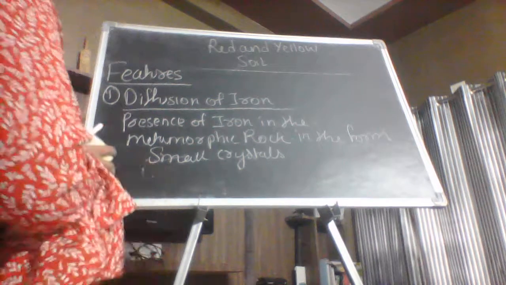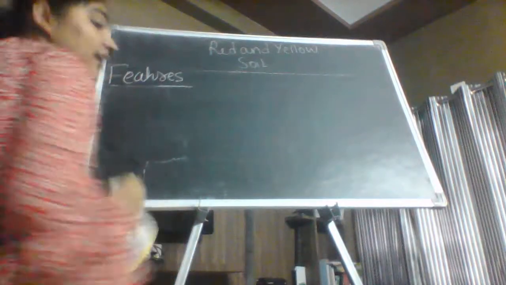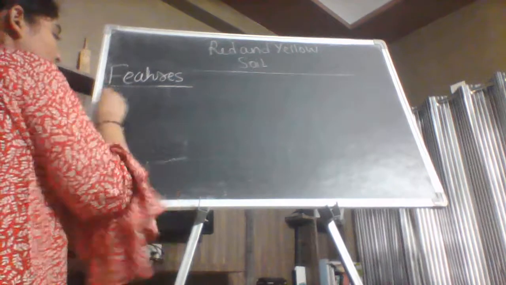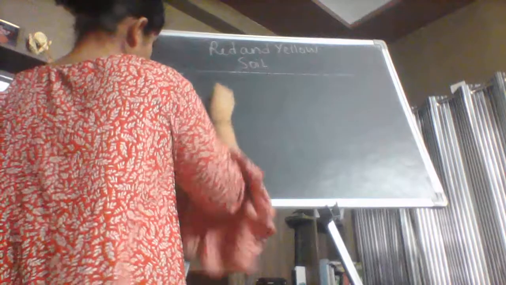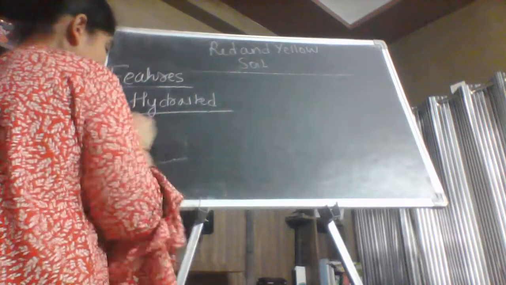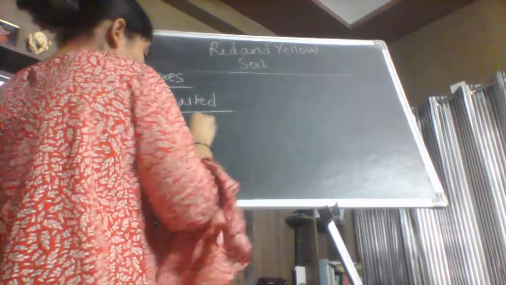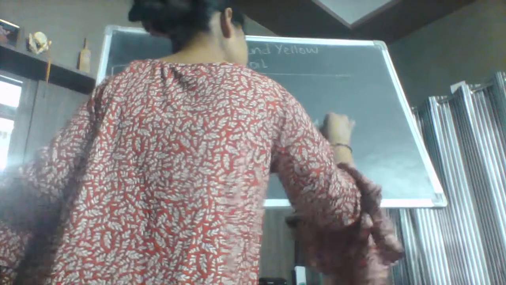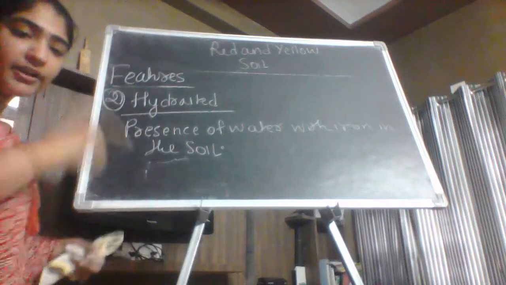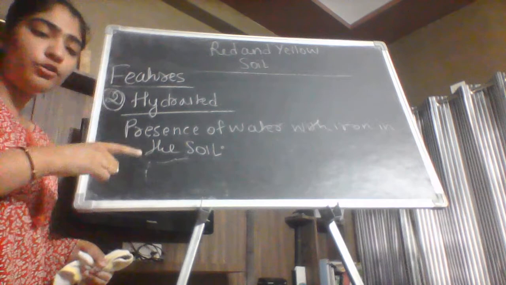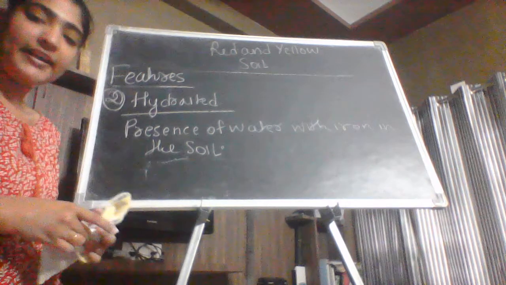Okay, so next feature which we have discussed, that it develops the yellow color when it is in the hydrated form. Now, what is the hydrated form? Hydrated form is the presence of water with iron in the soil. जब रेड सॉइल में आयरन पार्टिकल के साथ वाटर मिक्स हो जाता है, then it becomes the yellow soil. So these were the features of the red and yellow soil.